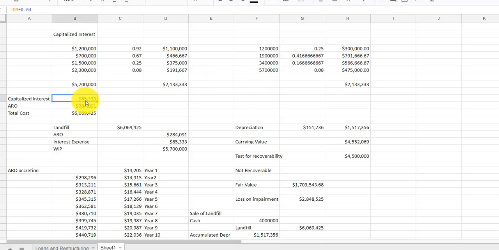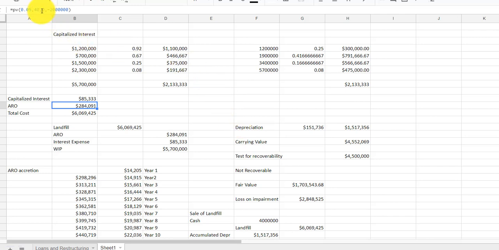But we didn't, so we can just take that 2.133 and multiply it by the 4% interest rate and get 85,333.